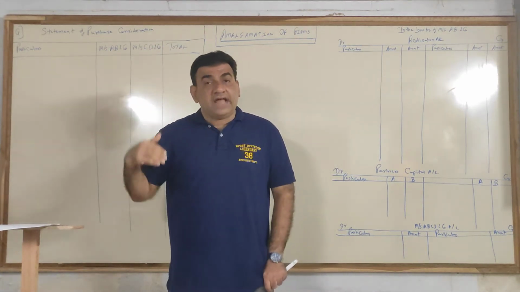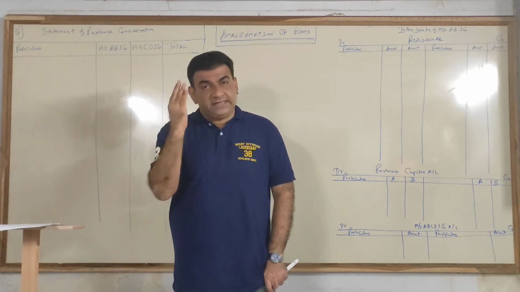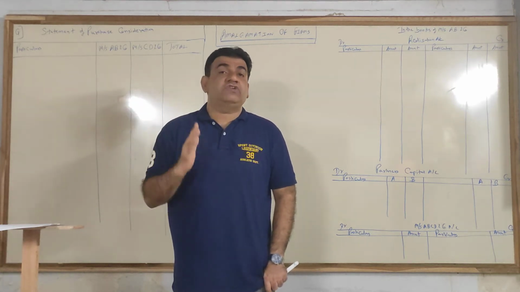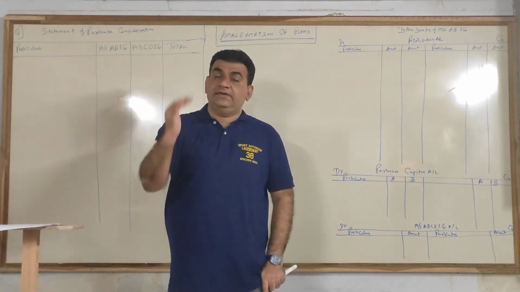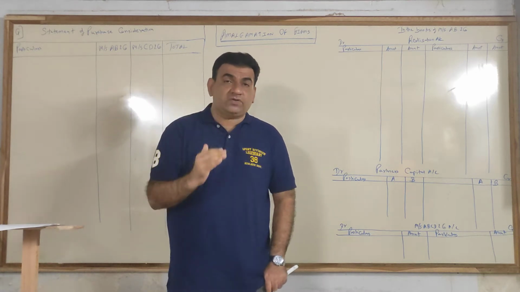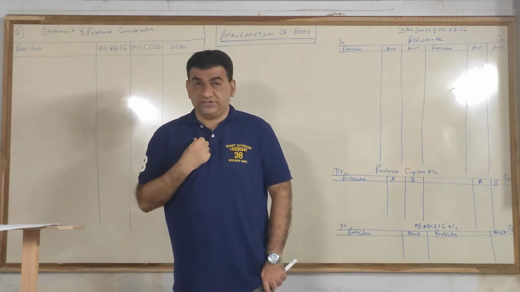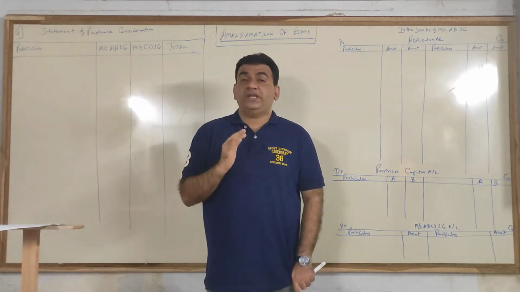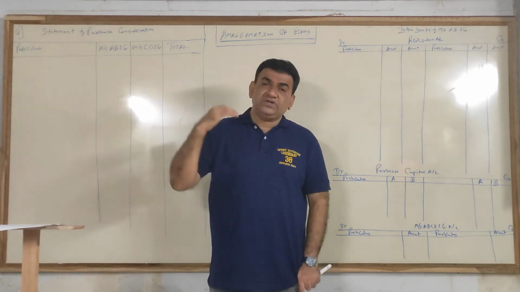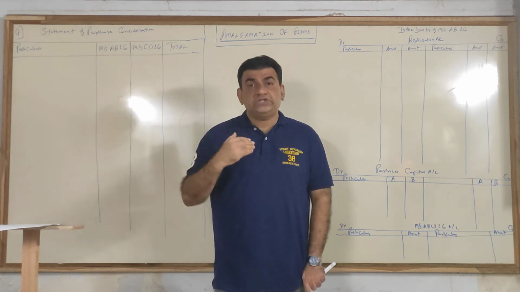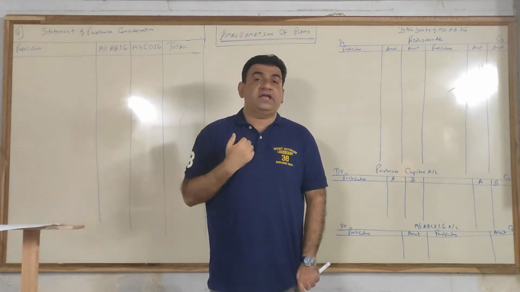And now what we are going to do is again a continuation of partnership accounts only, but it is a different format. We call the chapter amalgamation of firms. Now amalgamation is a very important concept, because this chapter you all are going to learn in your next year TY also.